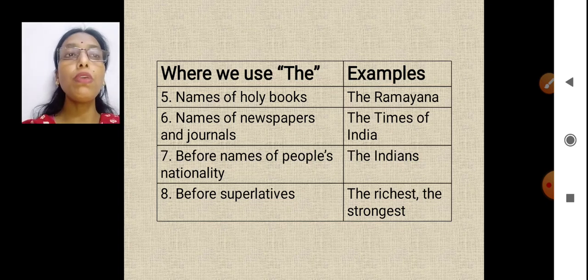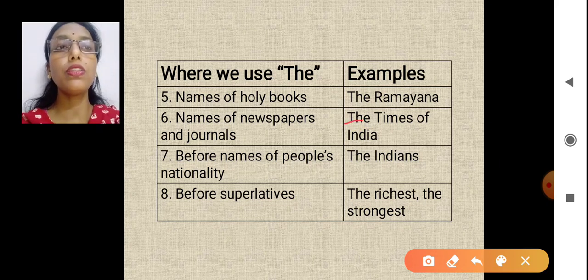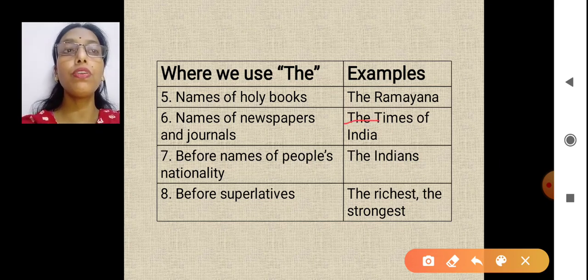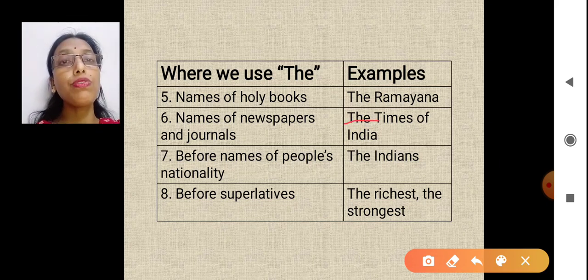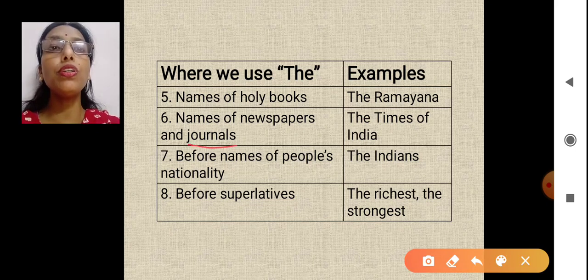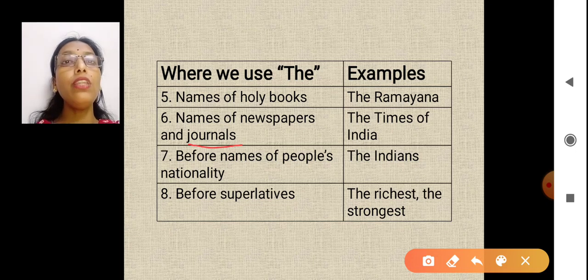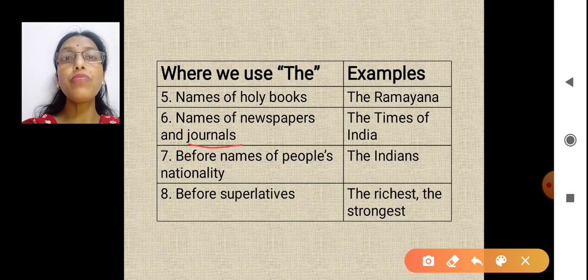Name of the newspapers: The Times of India. Yes, The Times of India. I am putting the in front of them. The Hindustan Times, The Economic Times. Now children, look here. There is one word journal here. Newspaper we all understand. What's journals? They are actually newspapers or magazines, but they are related to one particular subject, one particular topic.